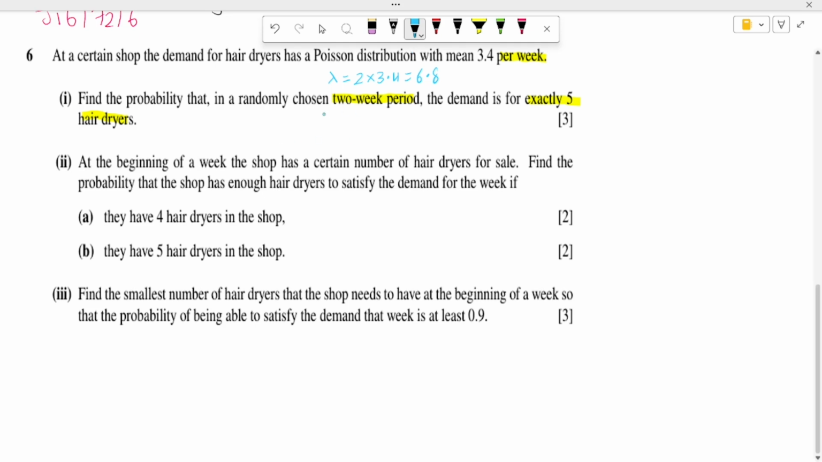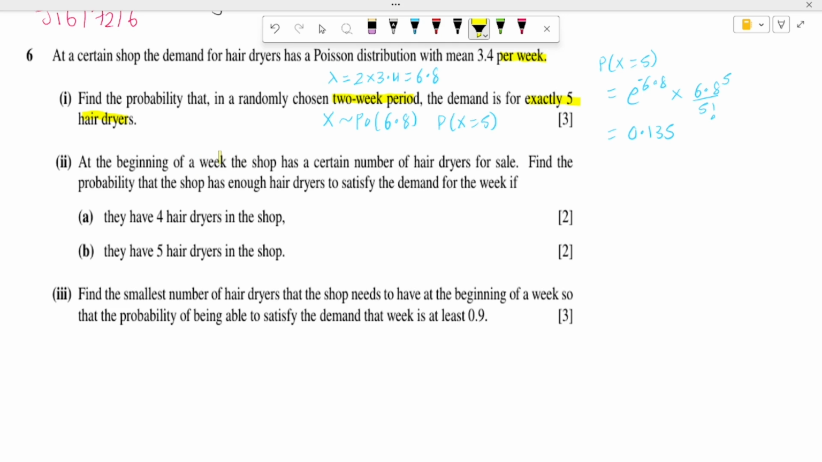Okay, and then we can say that x will follow a Poisson distribution with mean 6.8, and basically we need to find probability x equal to 5, so we can do it here itself. So probability x equal to 5 is pretty simple. It is equal to e power minus lambda, which is 6.8, multiplied by 6.8 power 5 over 5 factorial, and this is equal to 0.135.